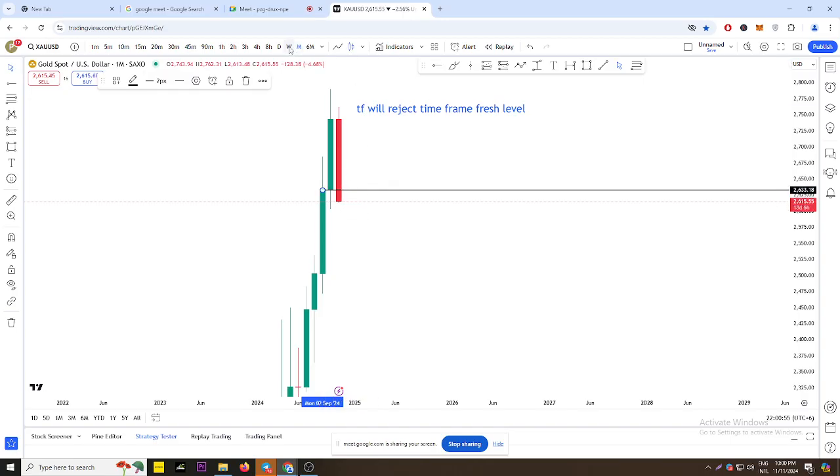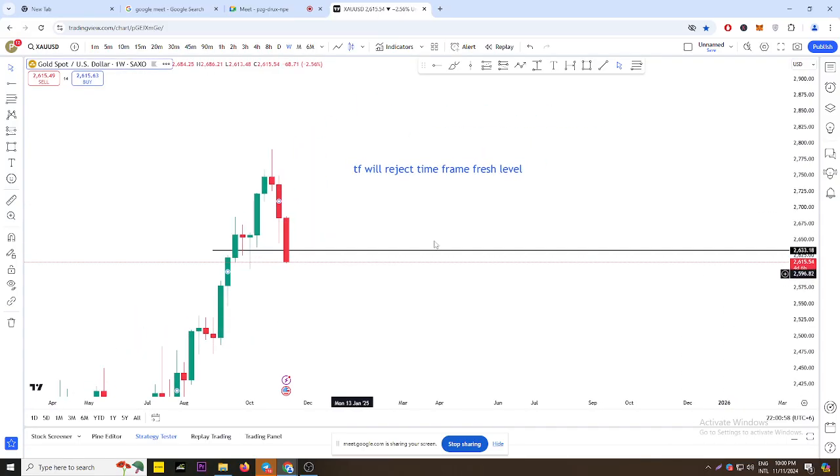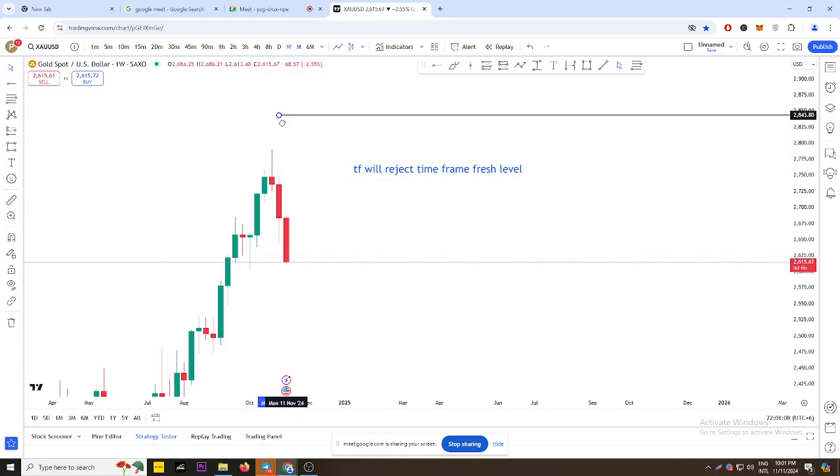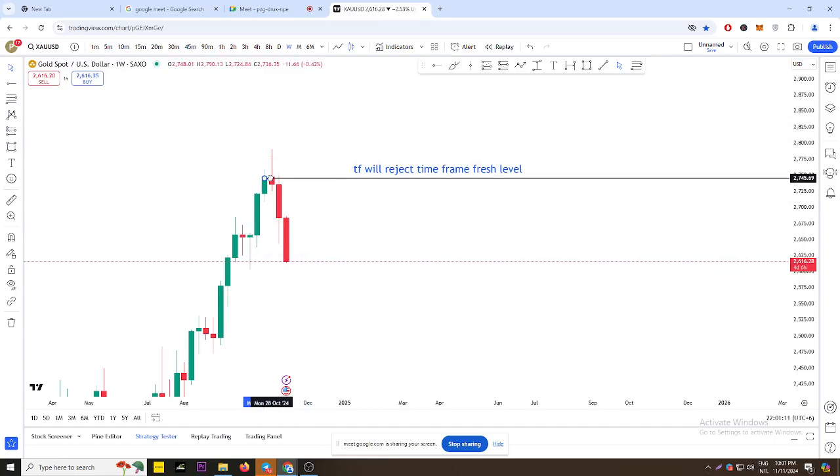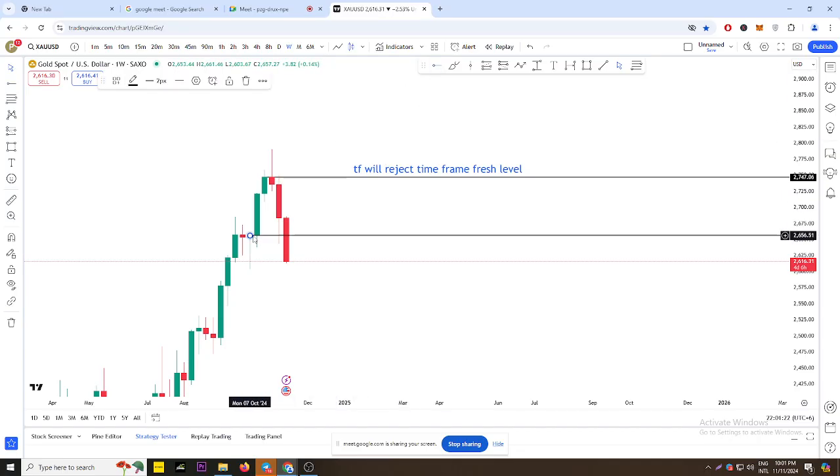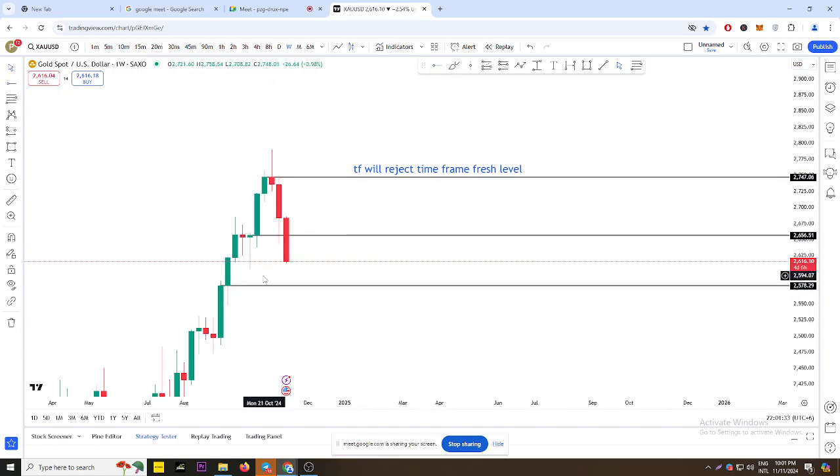Yeah. Now, if you go to weekly, the same process we are going to apply. Time frame will reject time frame fresh level. As we are in a weekly time frame, our job is to mark all the fresh levels we see in the weekly time frame. This was an area which is not fresh because last week this V level was rejected by this candle, isn't it? Yeah. And we had this gap level, which was fresh till last week. Now it is not fresh because last week also tested it, right? Now you have this fresh level, okay, this fresh level.